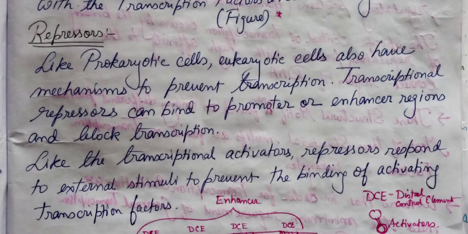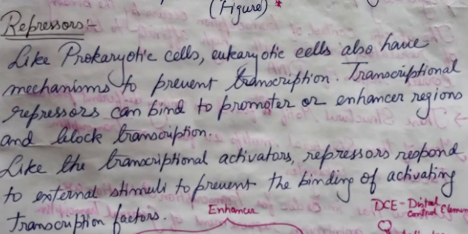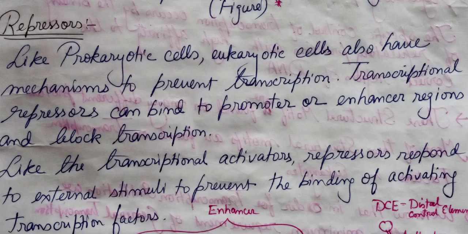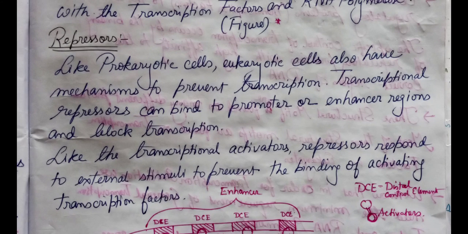Now there are some proteins known as transcriptional repressors. This repressor protein binds to the promoter region, or it can bind to the enhancer region, and block the transcription process. So like prokaryotic cells, eukaryotic cells also have mechanisms to prevent transcription. Transcription can also be blocked, as I said in the previous video, by methylation, right?